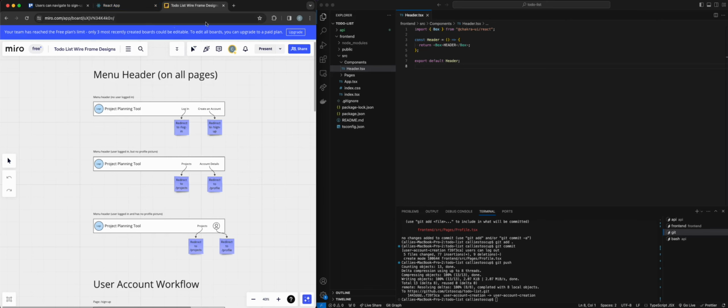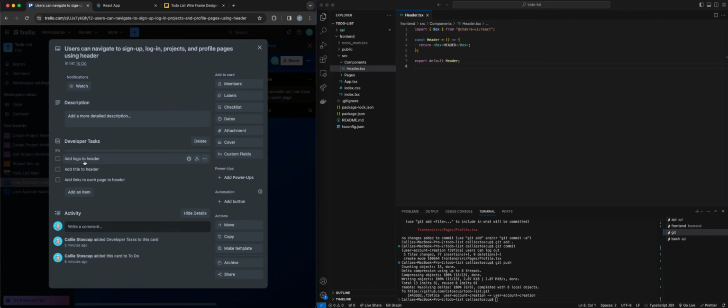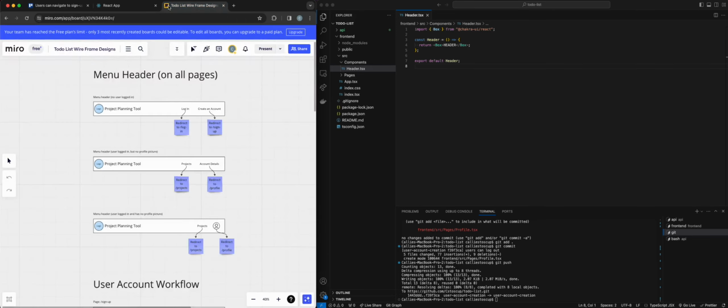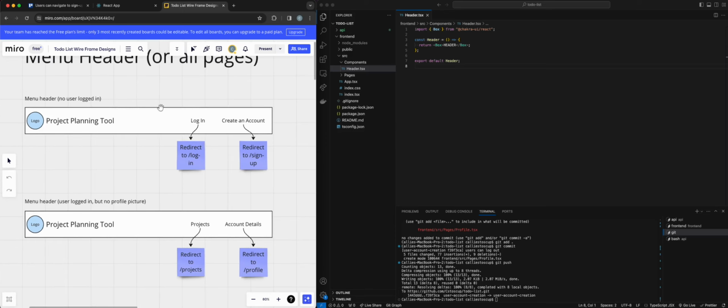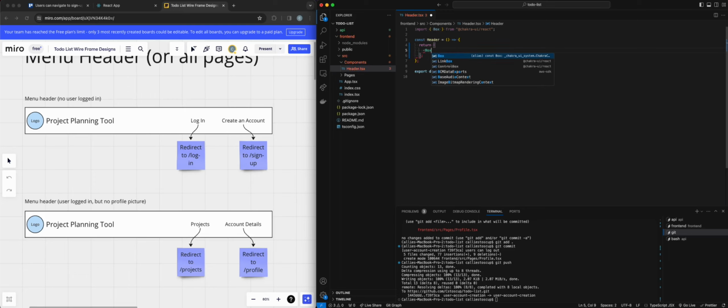So let's go ahead and take a look at what we need to do. The first thing is we're just basically adding the logo, the title, and the links to each page. So I'm going to keep this up like this so I can take a look at it. And I'm going to get rid of my header box. I like to keep everything in a top level box here. And then I'm going to go ahead and get started.